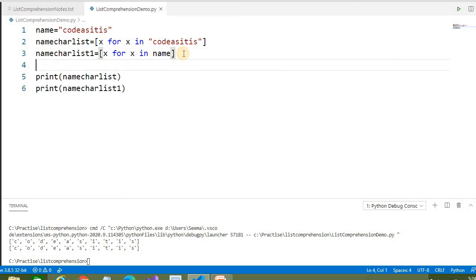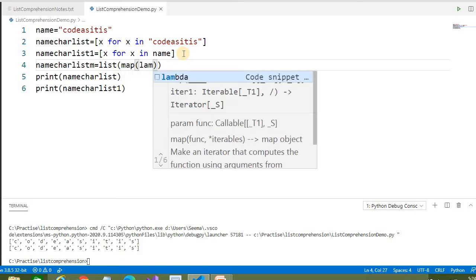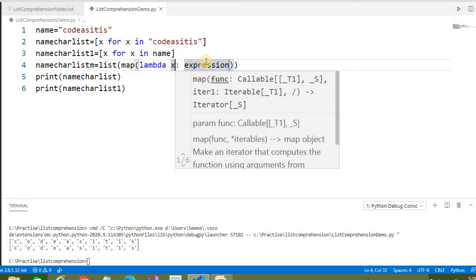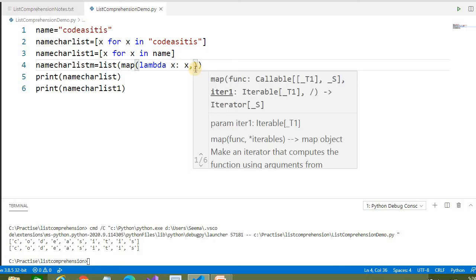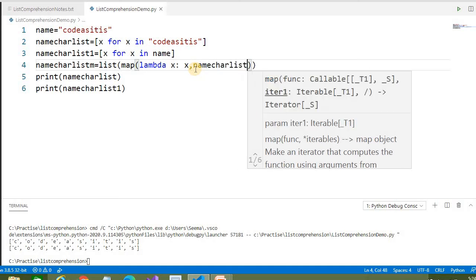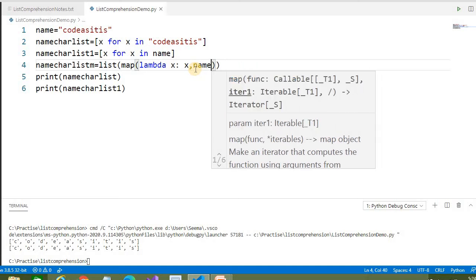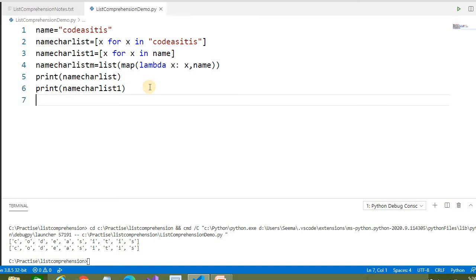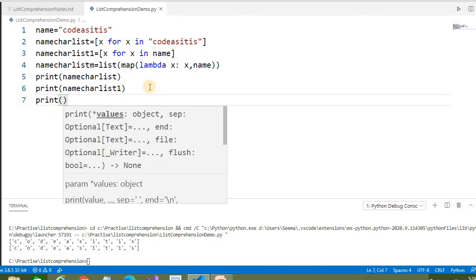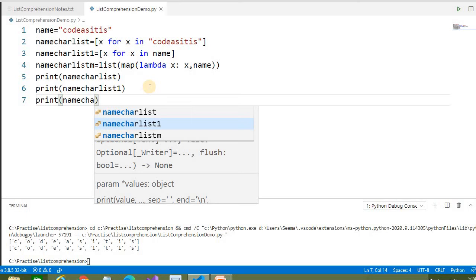If you write the same thing with the help of map, how do we write it? List equals first it converts to this map, and then we write this lambda, because we are iterating over each character of this string, we simply write x into x, then pass the name. Let's run this. Okay, we have to print this to get the answer. Print name_char_list.